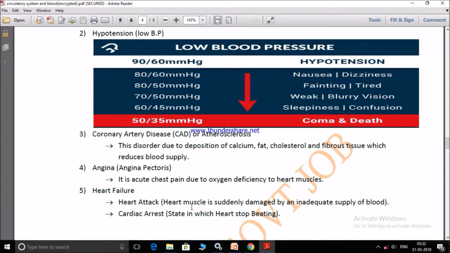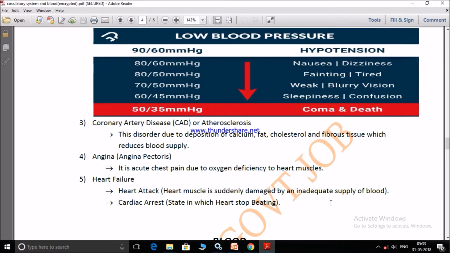Heart failure. There are two types: heart attack and cardiac arrest. Cardiac arrest is the state in which heart stops beating suddenly. In heart attack, the heart muscle suddenly gets damaged due to inadequate supply of blood.